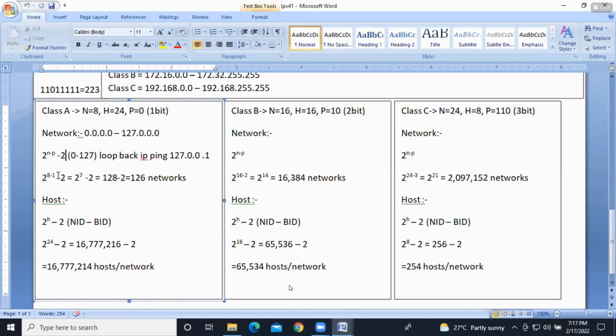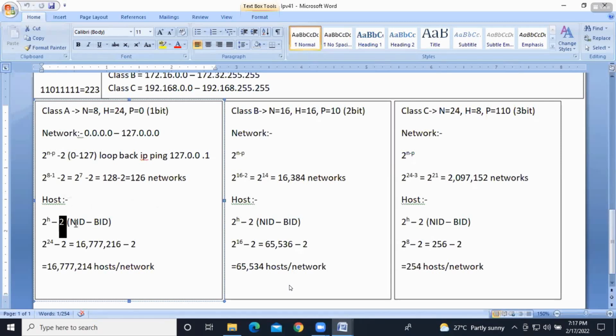Right? Okay. So how many networks will we have? 126 networks in class A. So we are able to deploy 126 networks with the help of class A. Clear? Yes, no? How many hosts are we able to connect in each network? So this is the host formula, 2 to the power of h minus 2.